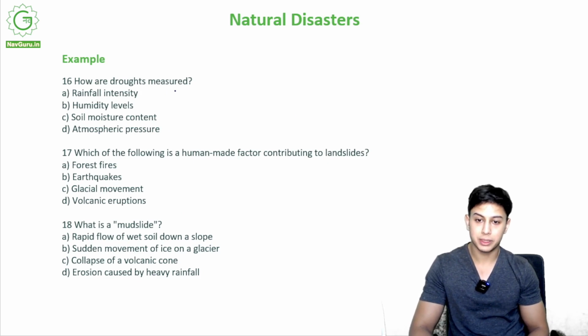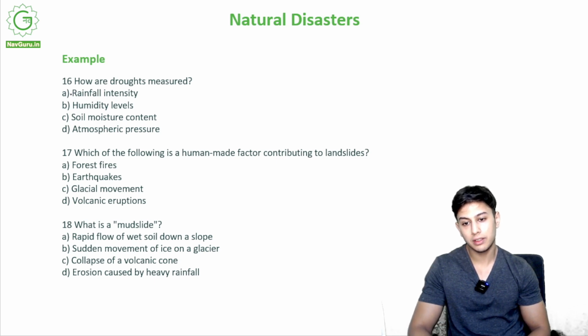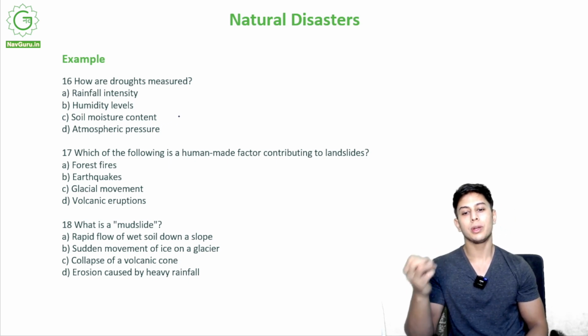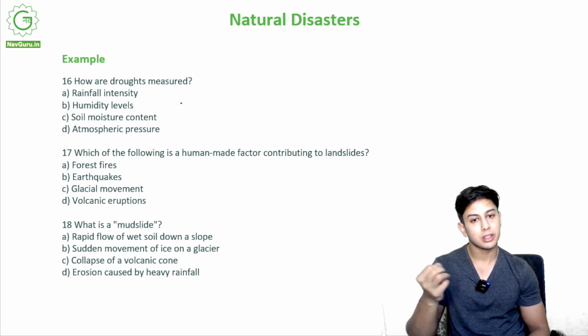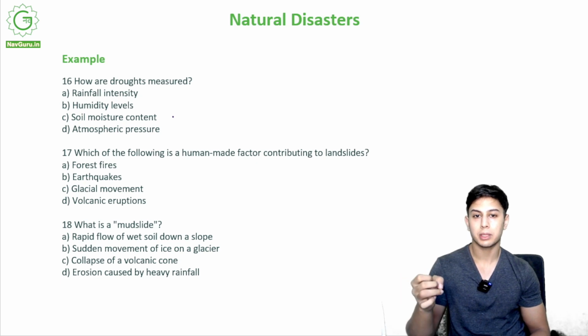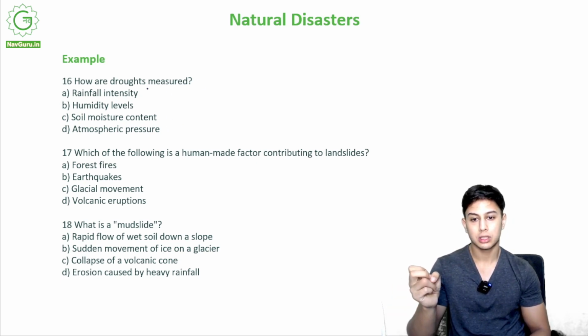How are droughts measured? How do we measure the drought? Is it by rainfall intensity? Is it by humidity level? Is it by the soil moisture content, or is it atmospheric pressure? What we mean by this is, when do we call it a drought? Is it when rainfall is low, or when humidity level is low, the moisture in the air is low? Is it when soil does not have moisture, when soil is dry, or when atmospheric pressure is high or low? Out of these, how are droughts measured?